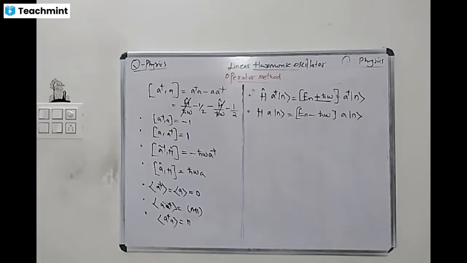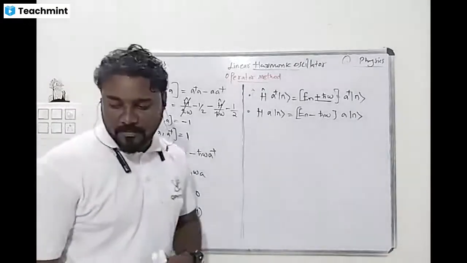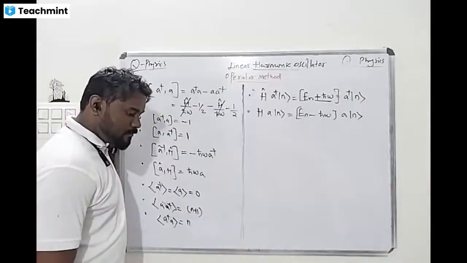A dagger is equal to 1 by root of 2 h cross m omega times (m omega x cap minus i p cap). A is equal to 1 by root of 2 h cross m omega times (m omega x cap plus i p cap). A dagger A is equal to h cap by h cross omega minus 1 by 2. A A dagger is equal to h cap by h cross omega plus 1 by 2.